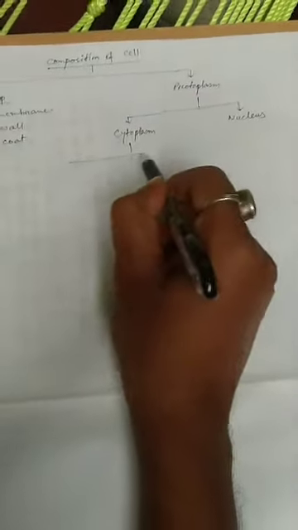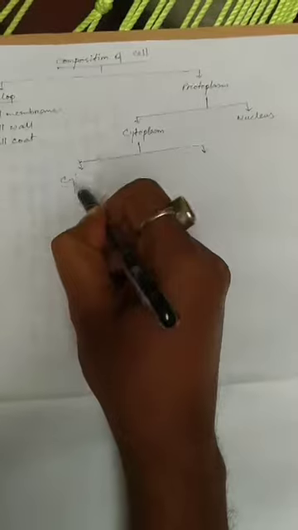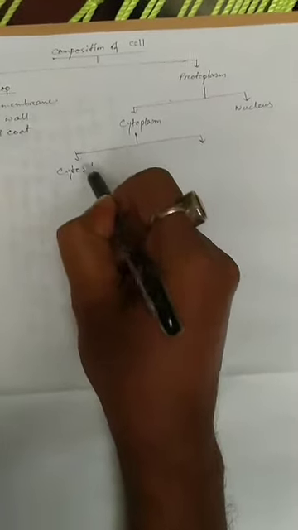Remember it. Then we come to cytoplasm. Cytoplasm has two parts, that is cytosol, the gel-like matter of the cytoplasm, and the cell organelles.